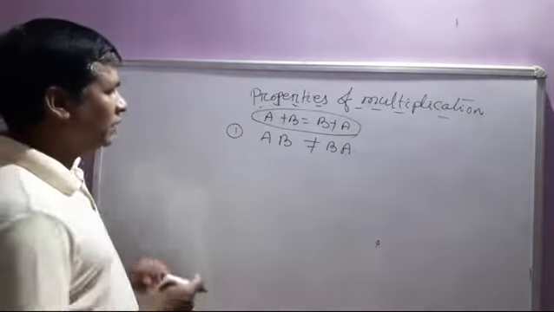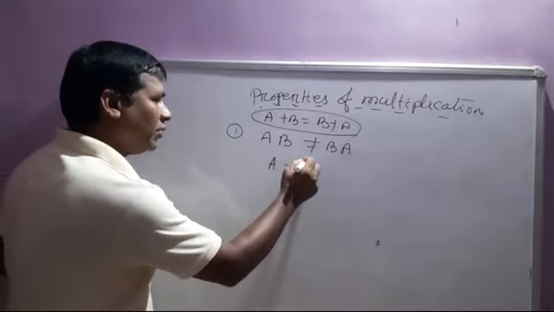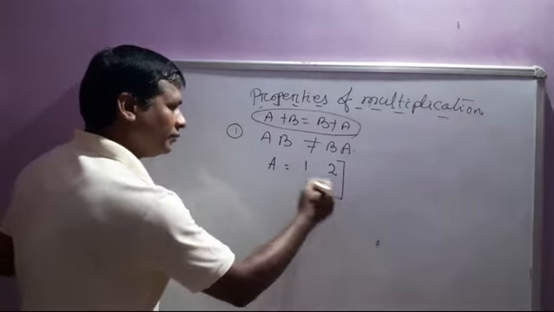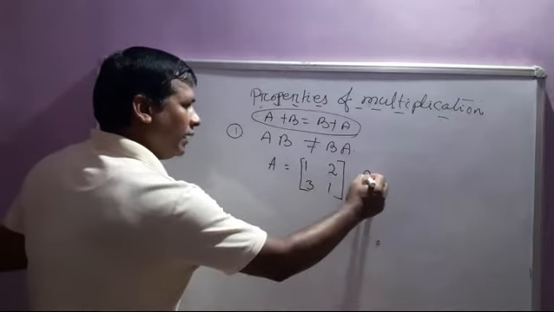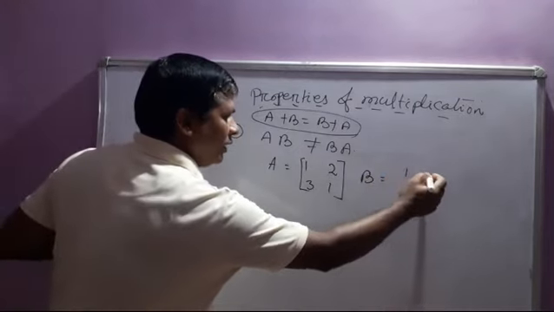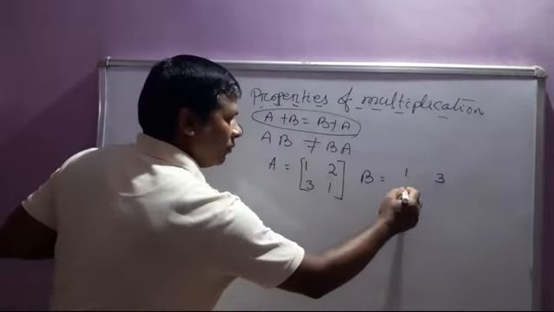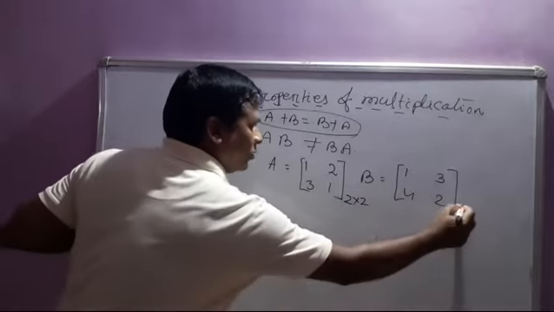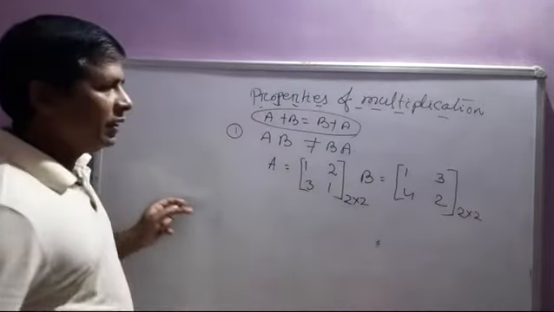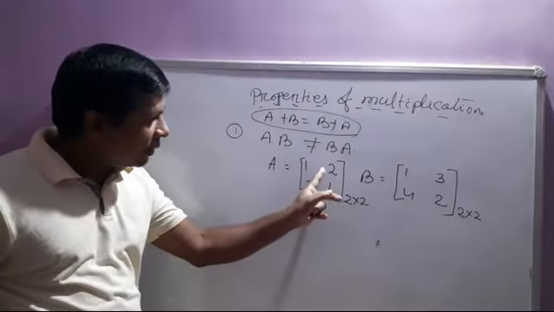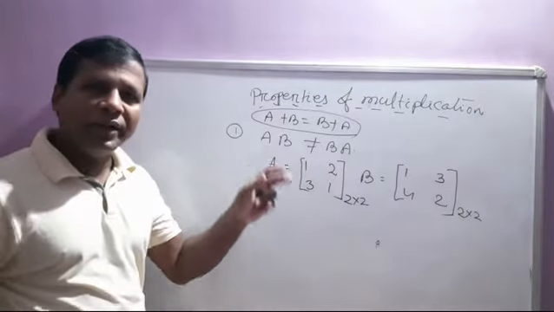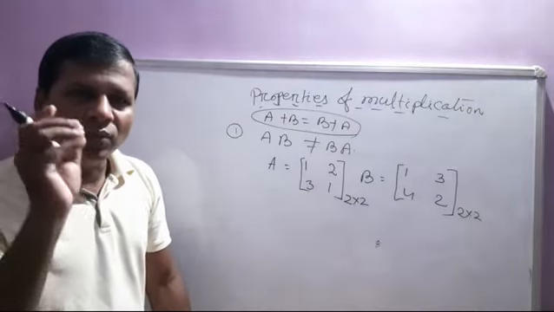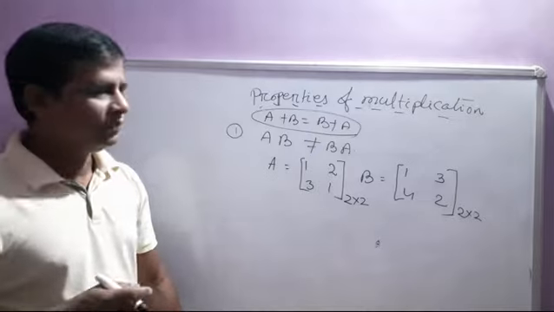How? Suppose A is a 2 by 2 order matrix, 2 3, 3 1. B is another matrix with values 3 1, 3 4 2, also a 2 by 2 order matrix. Because the first matrix has 2 elements in its row and 2 elements in its column, the two matrices can be multiplied.